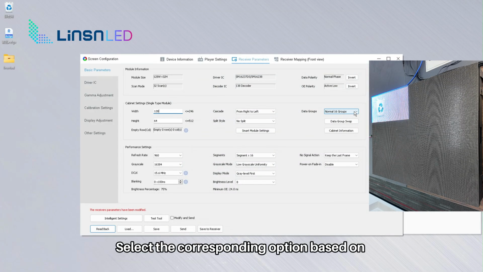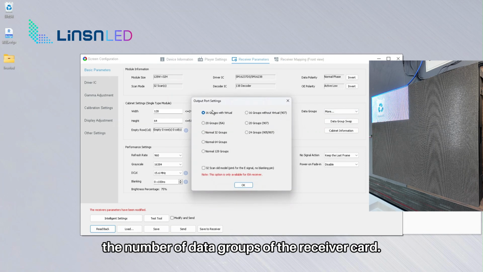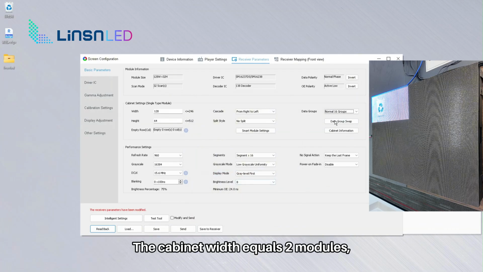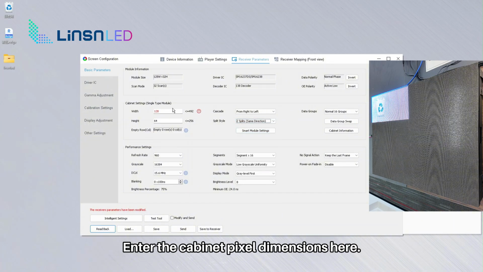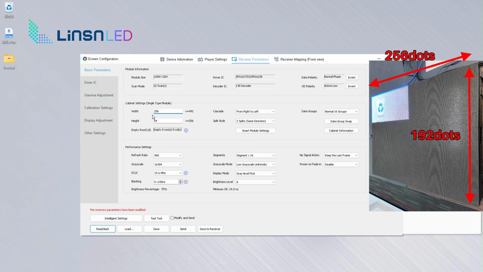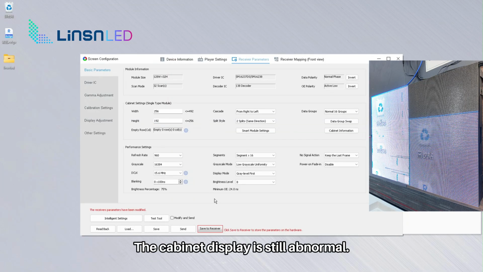Select the corresponding option based on the number of data groups of the receiver card. The cabinet width equals 2 modules, so select 2 splits, same direction for split type option. Enter the cabinet pixel dimensions here. Send it. The cabinet display is still abnormal.